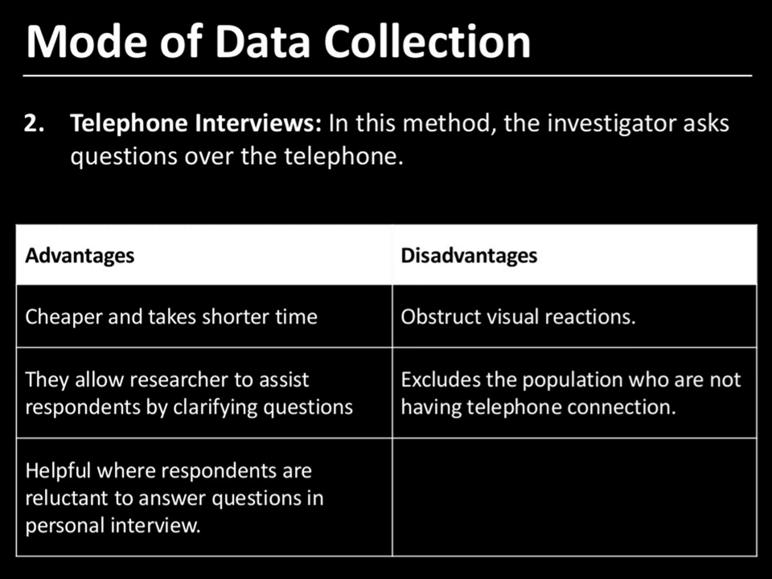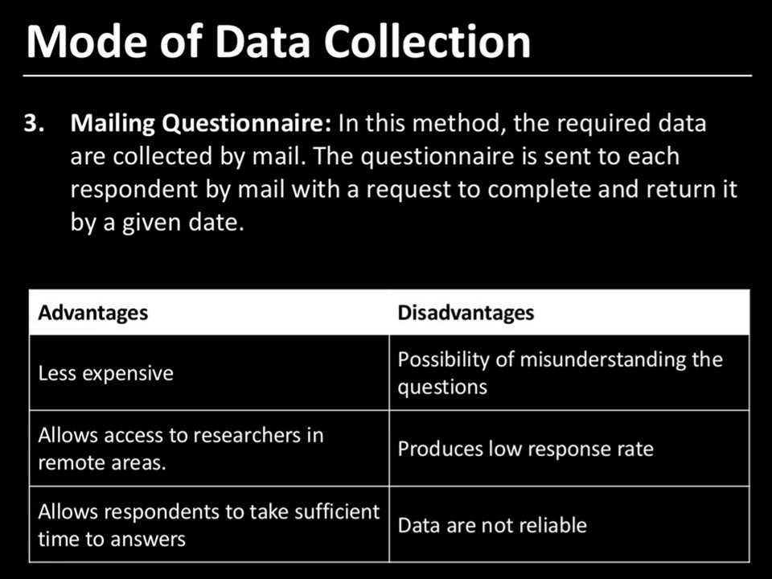Next, we will see one more, that is the mailing method, which comes under obtaining information through filling questionnaires. One more area is there, that is the mailing method. In mailing the questionnaire, it simply means the required data is collected by mail. That means they are sending the questionnaire. What is a questionnaire? A questionnaire is a set of questions which is used to get the responses of the respondents, on which we can collect the information.